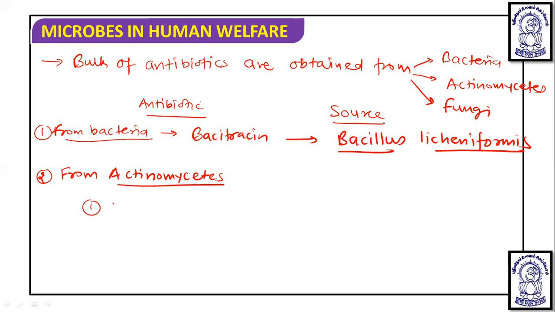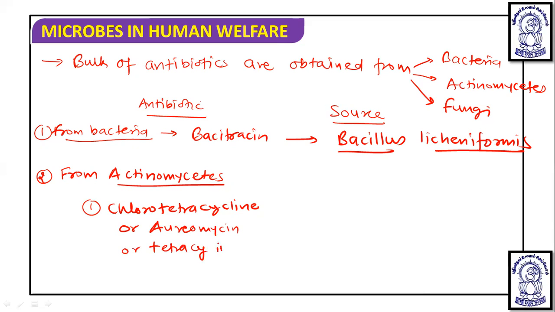The first we will remember is chlorotetracycline, which is also known as aureomycin or tetracycline, and this tetracycline is obtained from Streptomyces aureofaciens. Okay, from this the antibiotic is obtained.